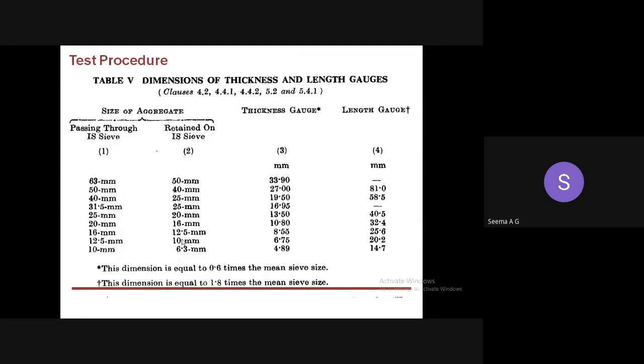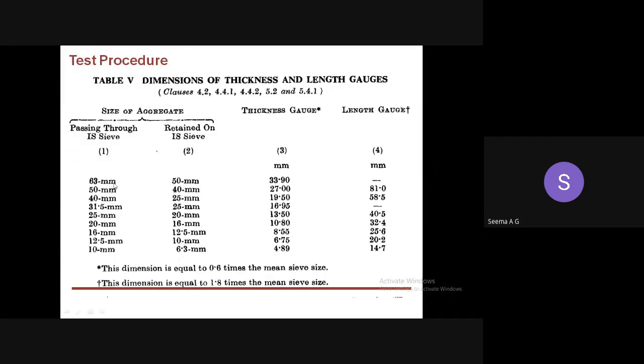The entire aggregate is placed on the top sieve, and proper shaking is given. Usually shaking is given for 15 minutes or so. The only idea is that you should get a sufficient number of aggregates in each sieve. That's the only condition.